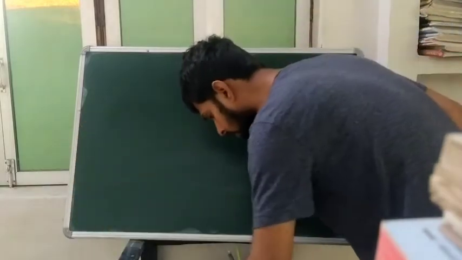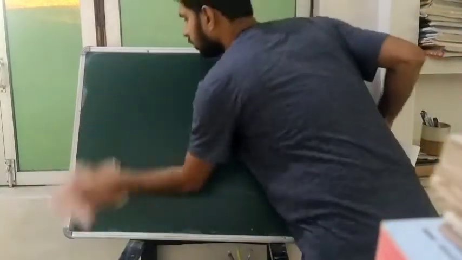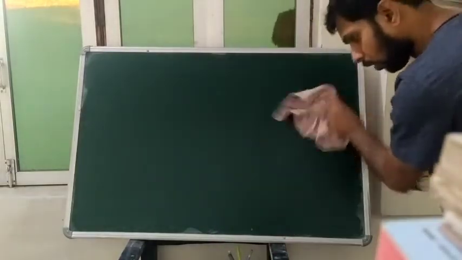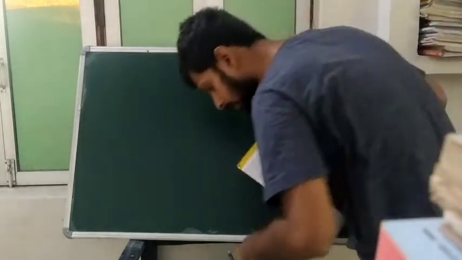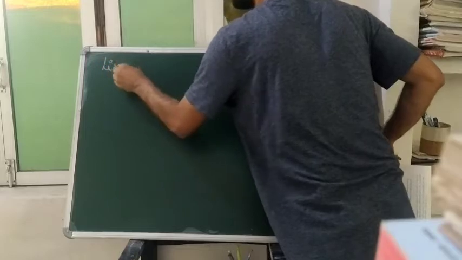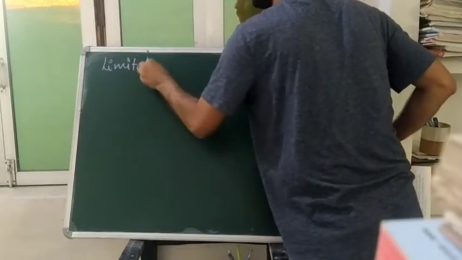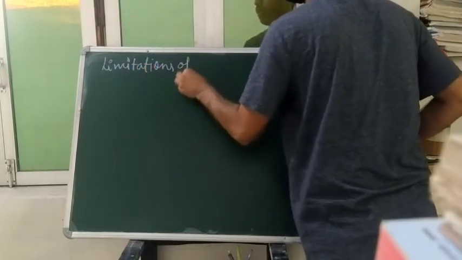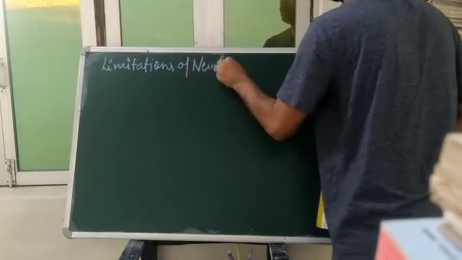And you can slow down the video as well. When you slow down the video, you can follow the things in a slow way. So next we shall study the limitations of Newlands. Limitations of Newlands.